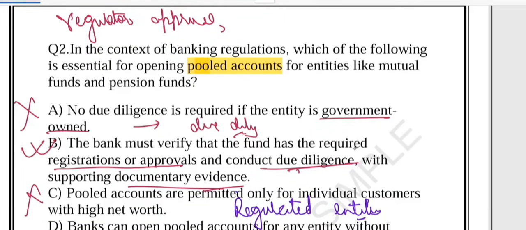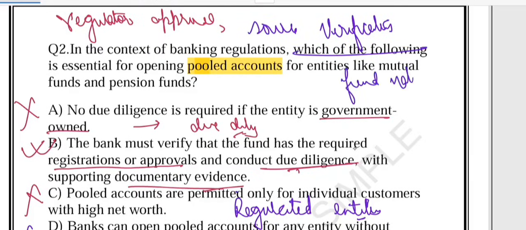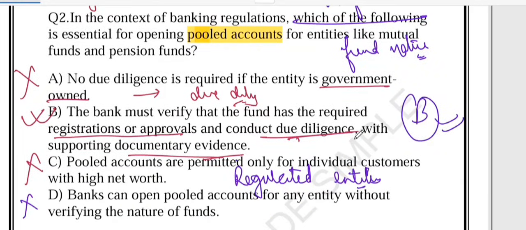What about option D? The bank can open a pooled account for any entity without verifying the nature of the fund. This is clearly wrong. Because verification of the source and the nature of the fund is at the heart of banking regulation. Two things are at the heart: first, source verification, and second, fund nature. Without this, money laundering or illegal pooling could easily happen. So the correct answer to this question is option B. The bank must always check registration, approval and documents before opening a pooled account.